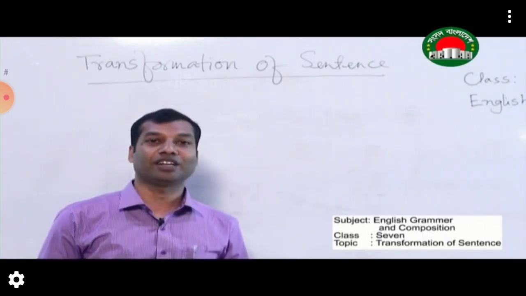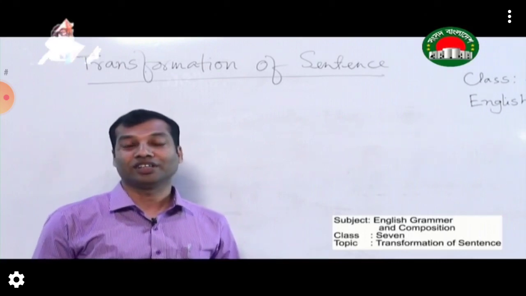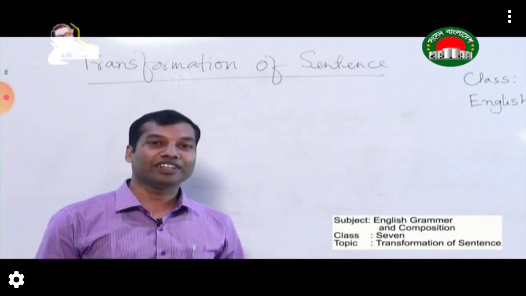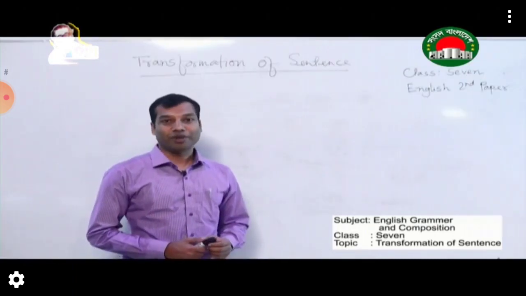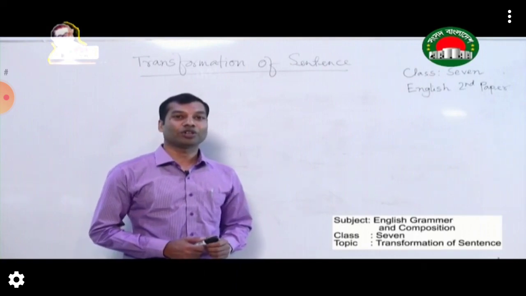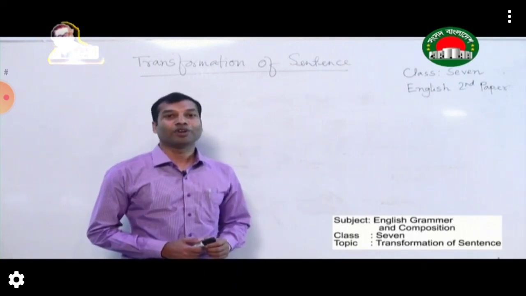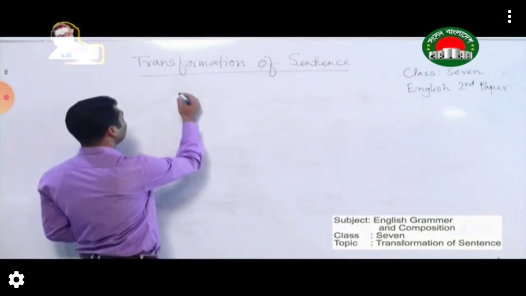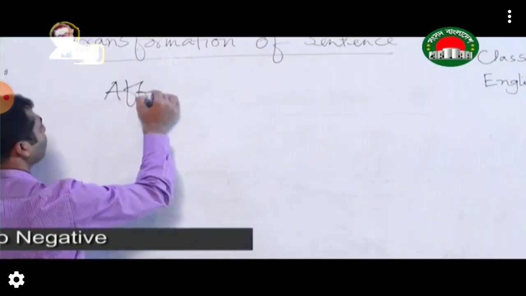As you know, there are 5 types of sentences. They are assertive sentence, interrogative sentence, imperative sentence, optative sentence, and exclamatory sentence. So today, at first, we will talk about the transformation from affirmative to negative sentence. So affirmative to negative.